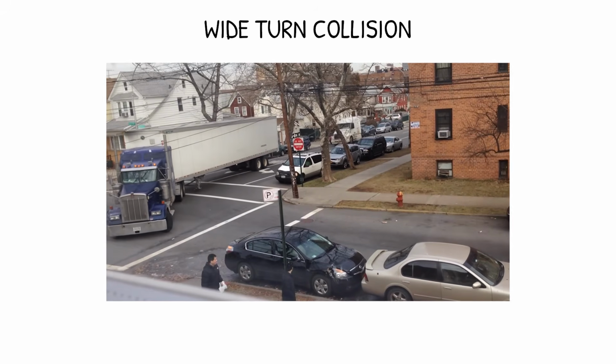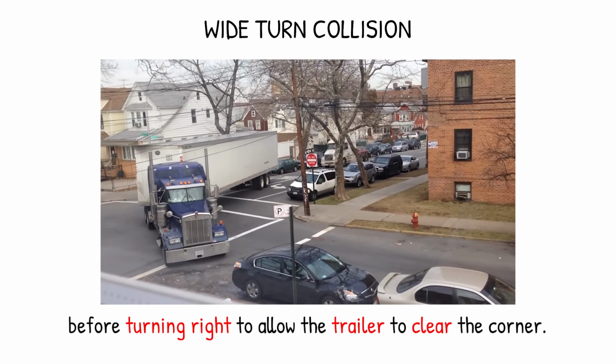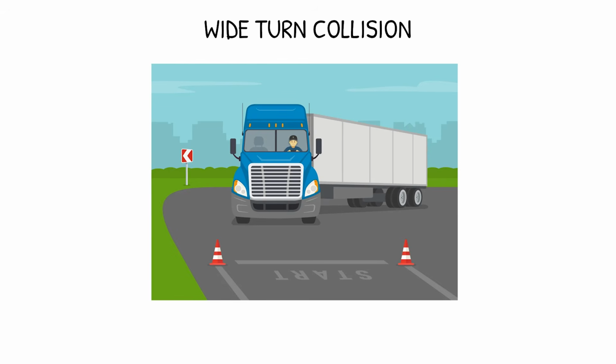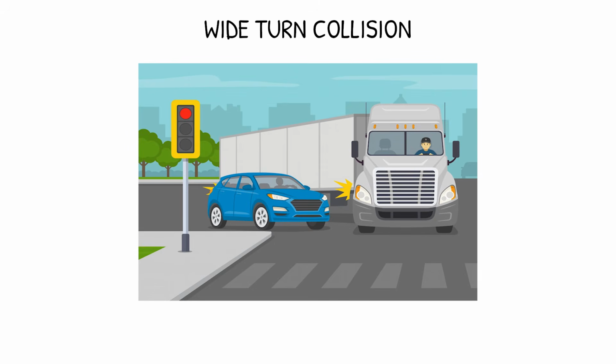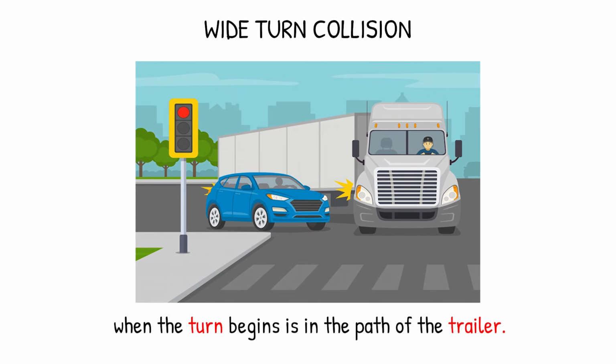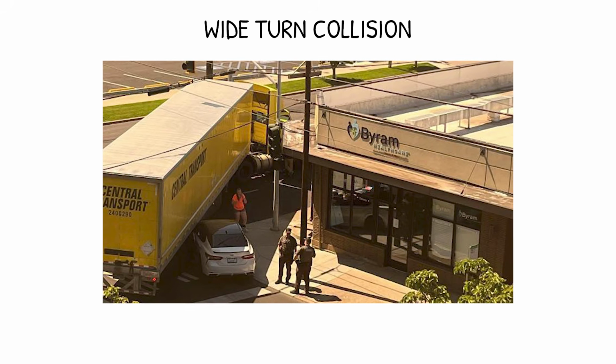A truck making a right turn must swing wide to the left before turning right to allow the trailer to clear the corner. The rear of the trailer scribes a tighter arc than the tractor, cutting inside the tractor's path toward the curb. A car positioned between the truck and the curb when the turn begins is in the path of the trailer. The truck driver cannot see the car in the right side blind spot.